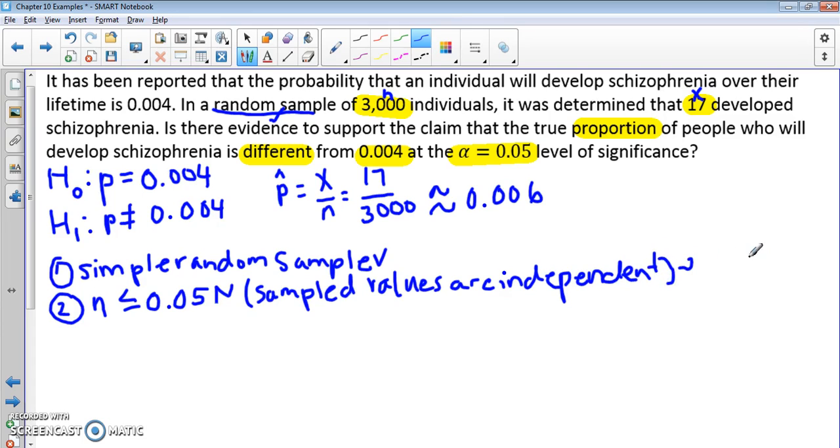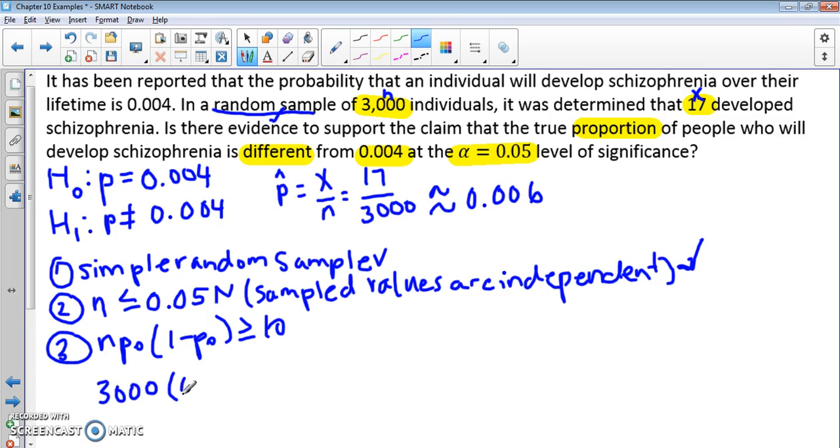And then our last check mark here, and our last condition here is that n times p naught times 1 minus p naught is greater than or equal to 10. So this is 3,000 times 0.004 times the quantity 1 minus 0.004.